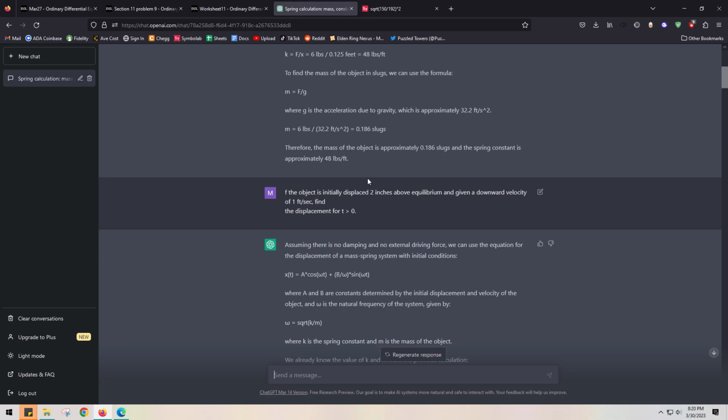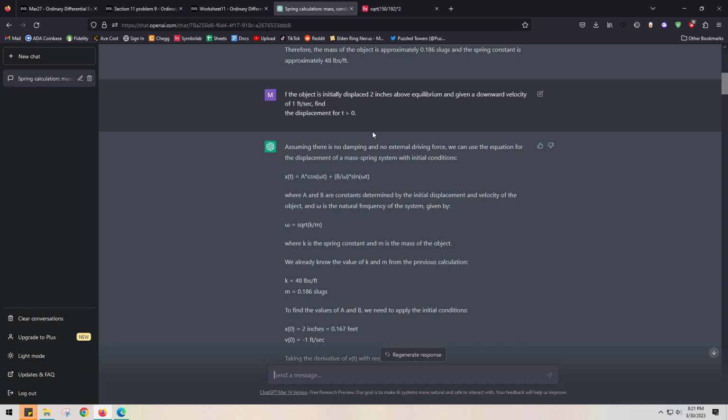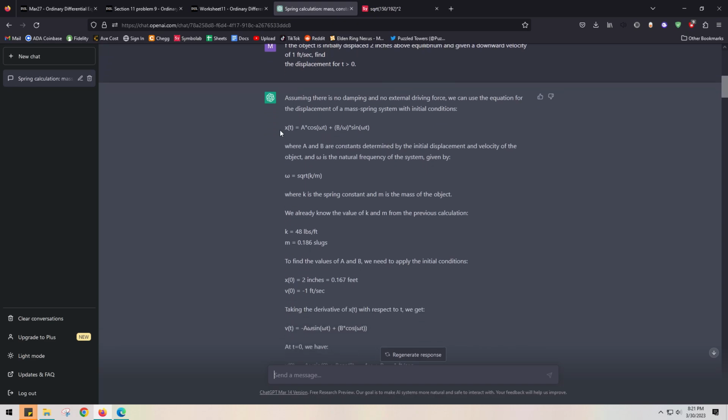Anyway, I asked it part two of the question, which is basically since it's at equilibrium and it's just above it, it would be x0 equals 2 in inches, so that's 1/6. And then a downward velocity, so that would be a negative 1 since it's in feet already, and as we discussed, we wanted 1/6 because it's inches to feet. Anyway, I asked it the second question. Or was that the third? I don't know anymore.